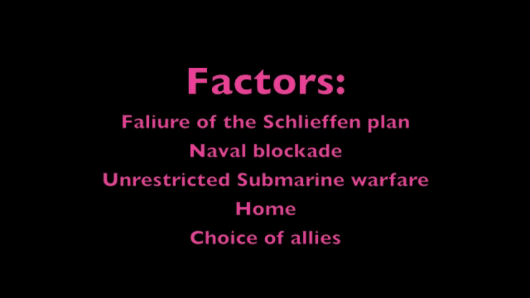It was all of these factors that led to weakening the superior German army: war on both Eastern and Western Front due to the failure of the Schlieffen Plan, supply problems due to the naval blockade, unrestricted submarine warfare that led to the USA joining the war, along with the choice of allies and Germany at home front. This all contributed to the defeat of the most powerful army at the start of the war.